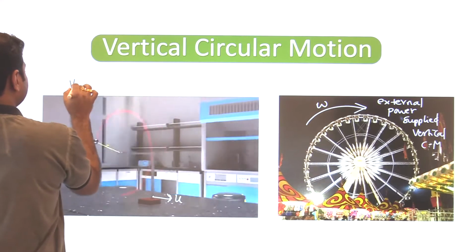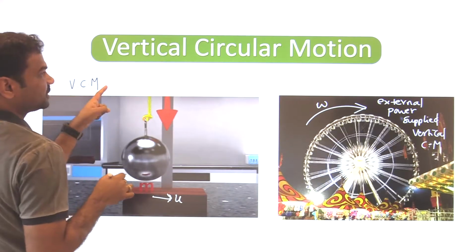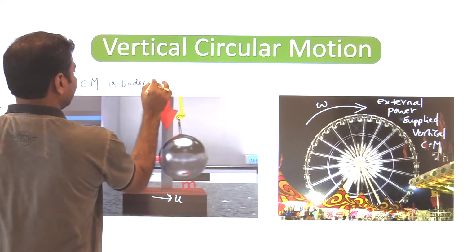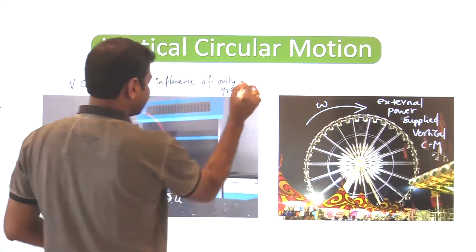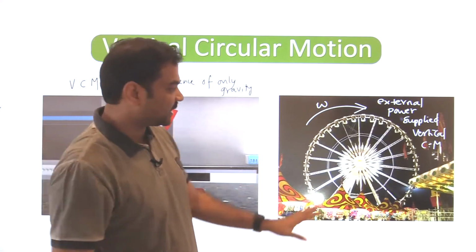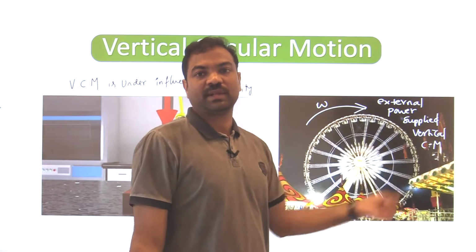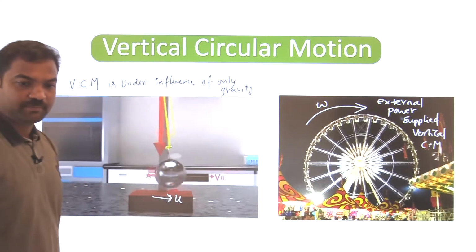This is vertical circular motion. I am writing it as VCM, vertical circular motion. VCM is under the influence of only gravity. So what is the force acting? Gravitational force acting. Other than that, no other external force is acting. But here some motor is connected. That external force, the motor, will make the wheel rotate in a vertical circle. Clear?